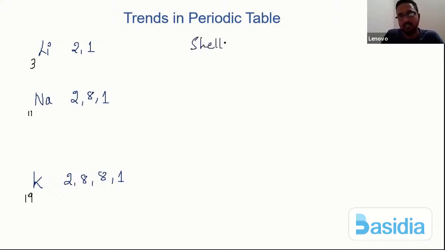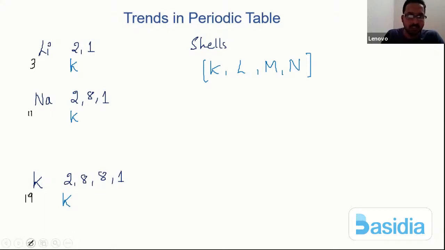What exactly happened to the shells? In your lower standards, you have definitely studied there is a K shell, an L shell, an M shell, and an N shell, correct? So if I have to give the shells here, my first shell is always the K. Once the K shell is over, then starts the L shell. Once the L is over, then there is an M shell, and then you see the N shell.